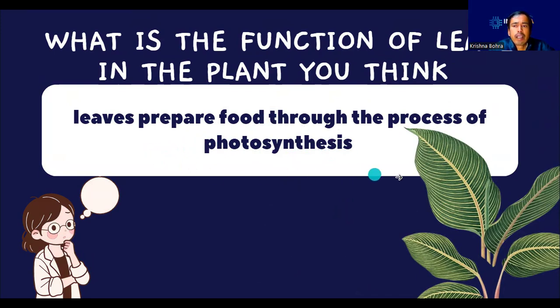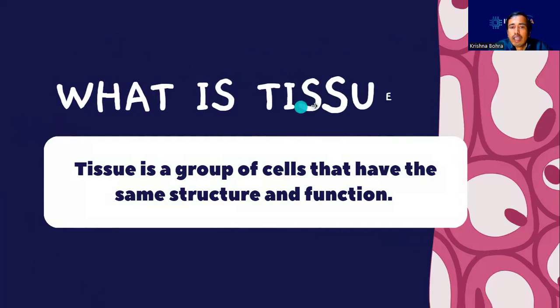Just a moment back, I said that every organism is made up of cells. So in the entire body of an organism, whether it is a plant or an animal, there must be cells, groups of cells. We know that the plant leaf prepares food. So from here we can see that all that particular group of cells must be doing the same process, that is, preparing food through the process of photosynthesis. That is exactly the definition of tissue.